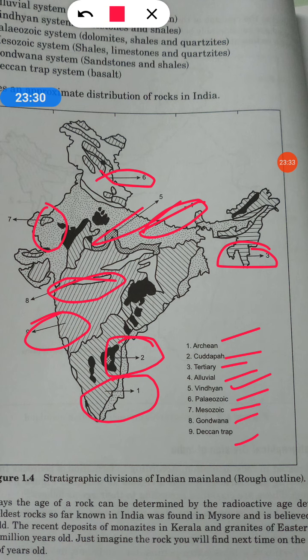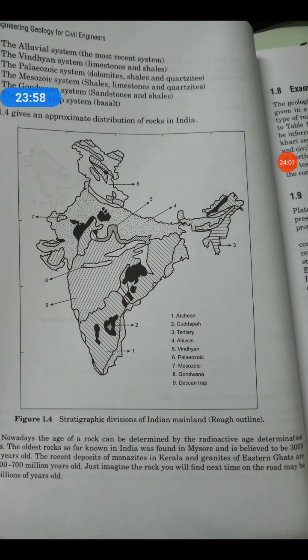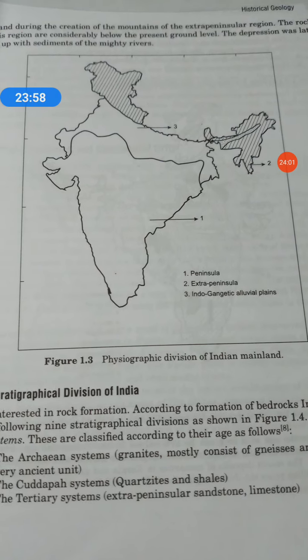So this is an approximate distribution of rocks in India. It means that at these places this kind of rock is available in India, starting from granite, shales, limestone, sandstone, dolomites, basalt, then shales, quartzites. So these are the most important rock systems available in different parts of India.